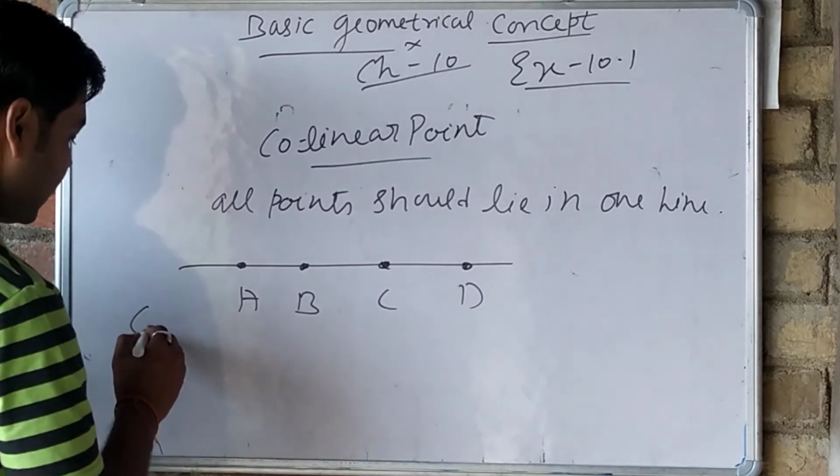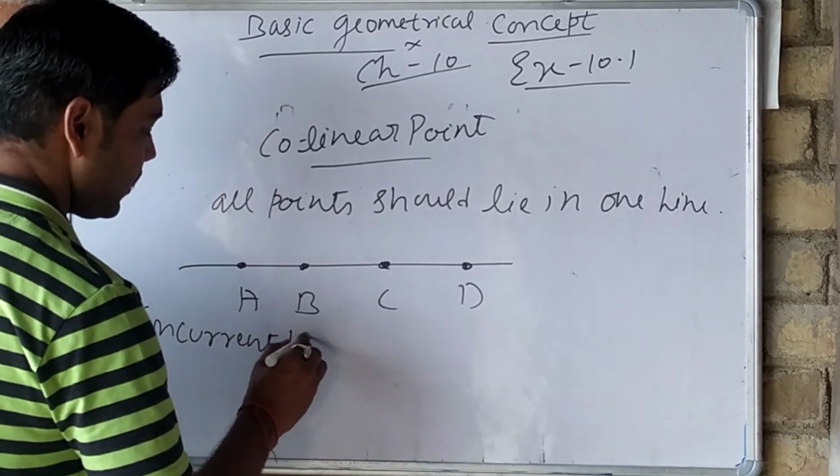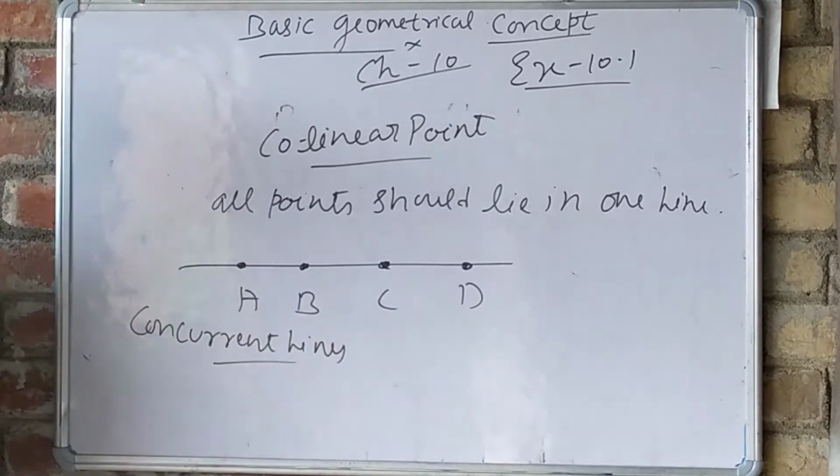Then concurrent lines. What are concurrent lines? 3 or more lines are called concurrent if and only if all of them pass through the same point.